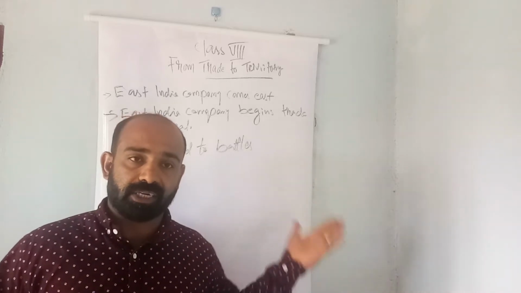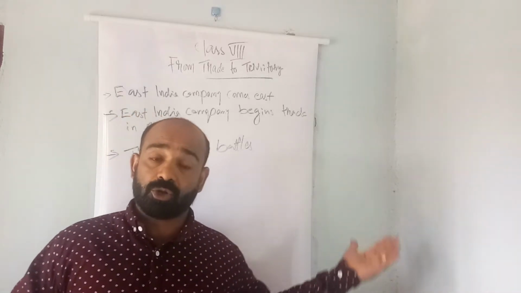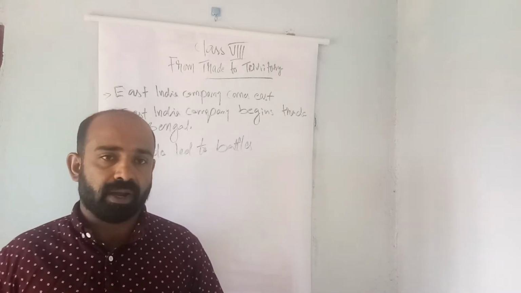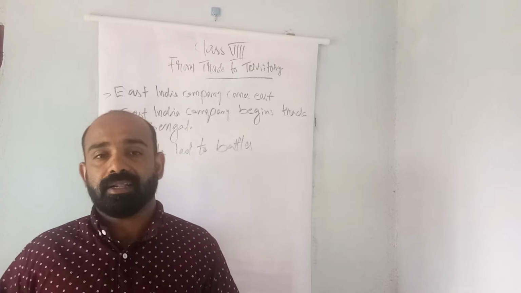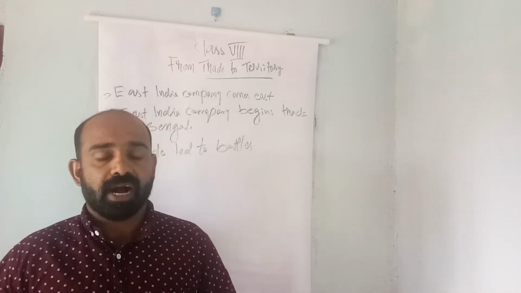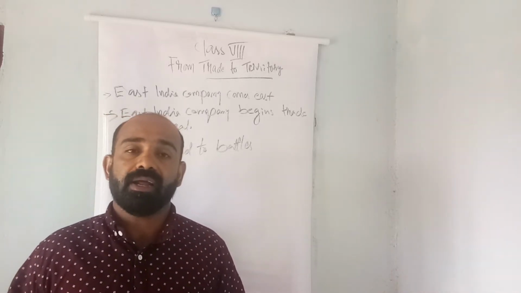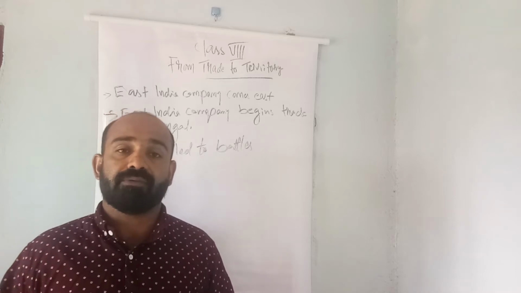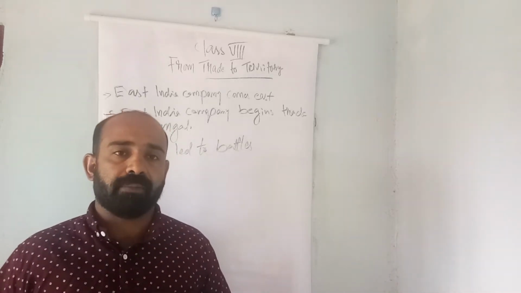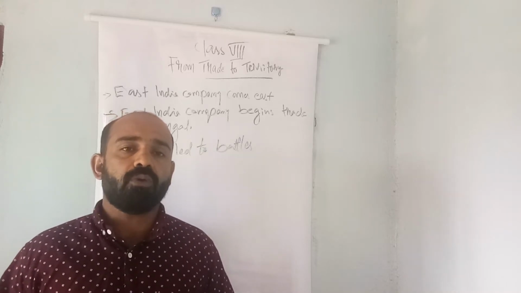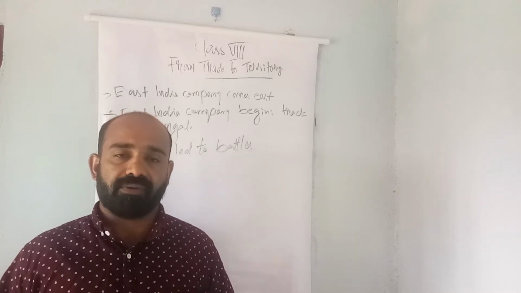We have seen that after the death of Aurangzeb, Murshid Quli Khan was the Nawab of Bengal. After the death of Murshid Quli Khan, Alivardi Khan came to power. After the death of Alivardi Khan, Sirajuddaulah became Nawab of Bengal. So Sirajuddaulah fought with the English in the Battle of Plassey, which broke out in 1757.